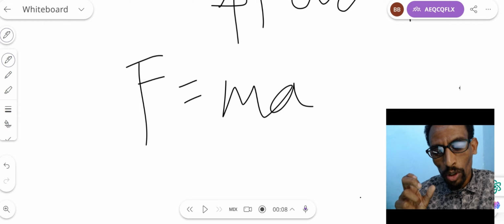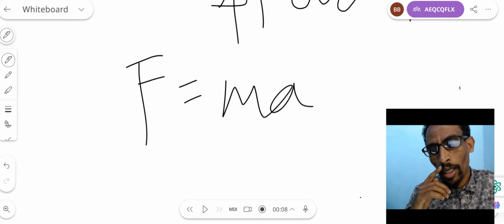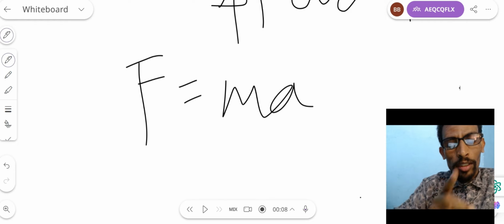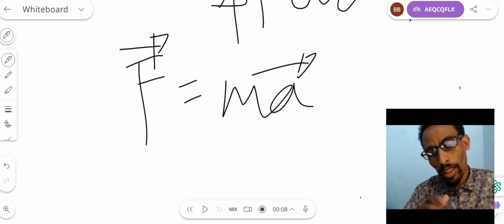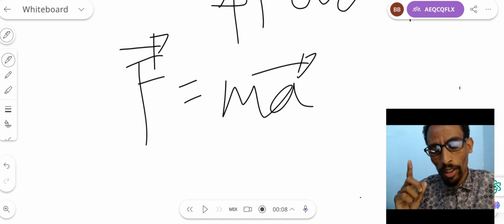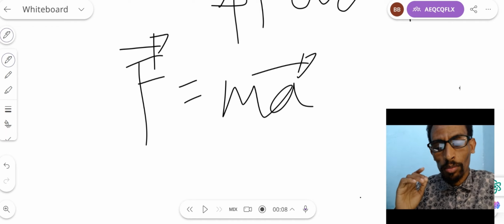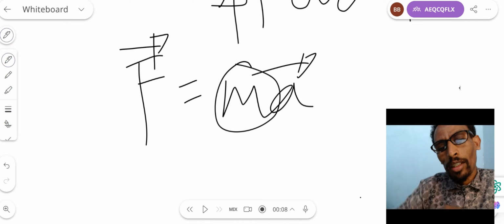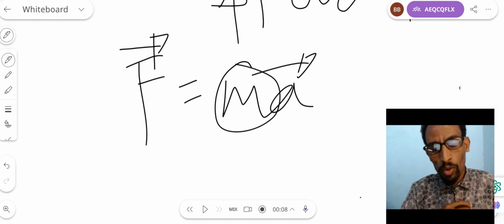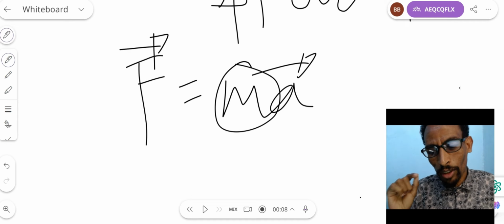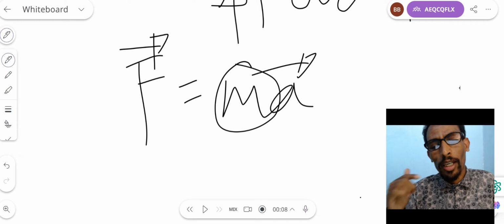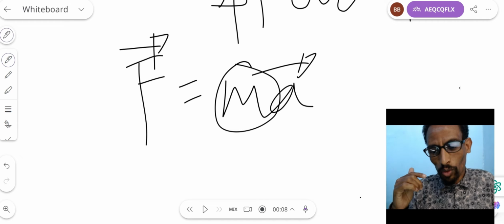In order to show that force and acceleration are vector quantities, we must put an arrow over the symbol of force and also the symbol of acceleration. This arrow indicates force and acceleration are what? Vector quantities, but mass is a scalar quantity. So the directions of force and acceleration are directly related. That means if the direction of acceleration is in the x direction, the direction of force is in that same direction, that means in the x direction.